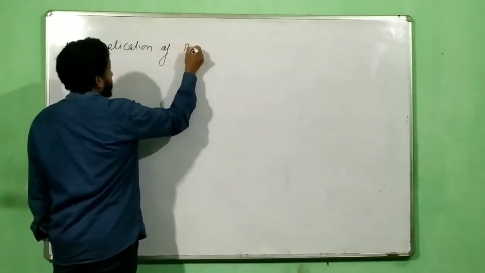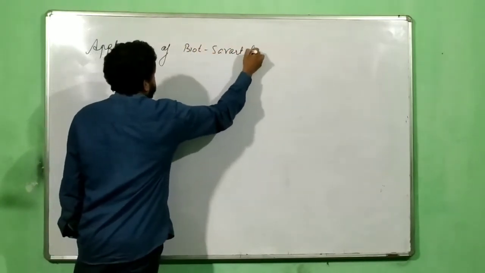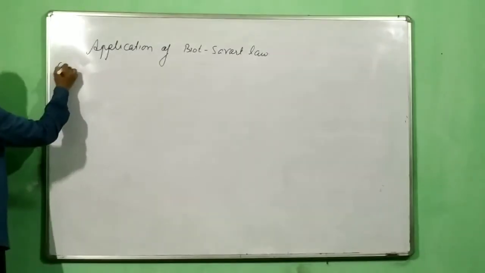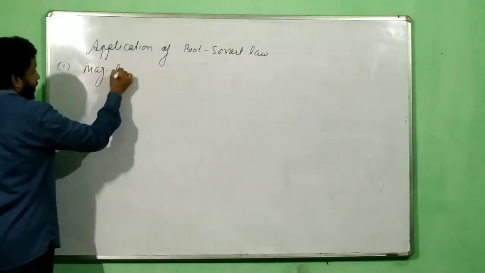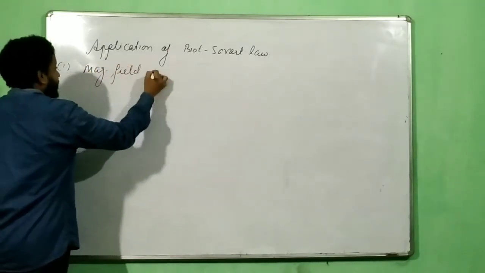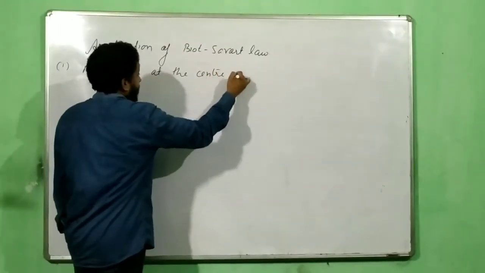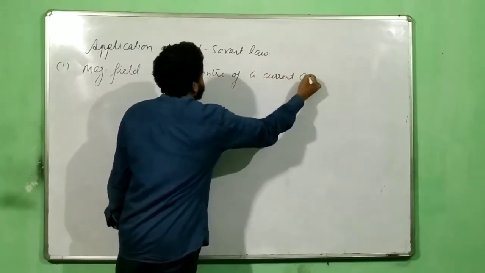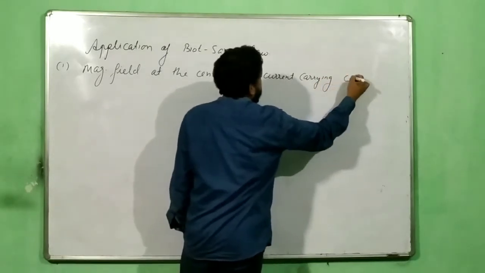Now we will go for the application. Application of Biot-Savart law. Number 1. Magnetic field at the center of a current carrying coil.